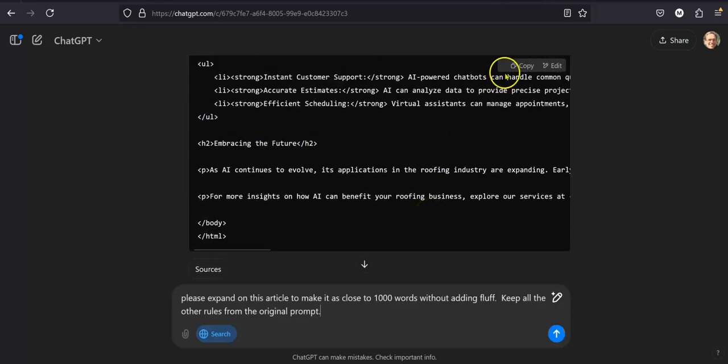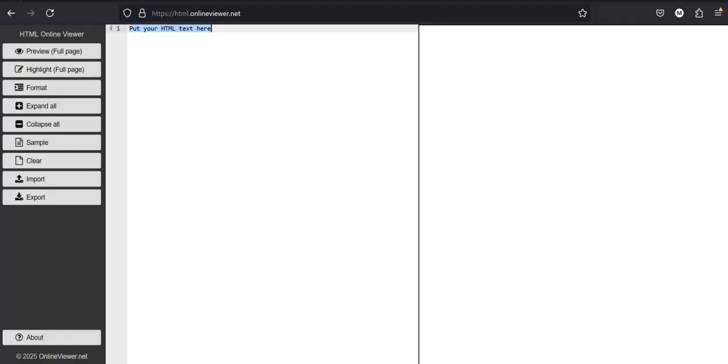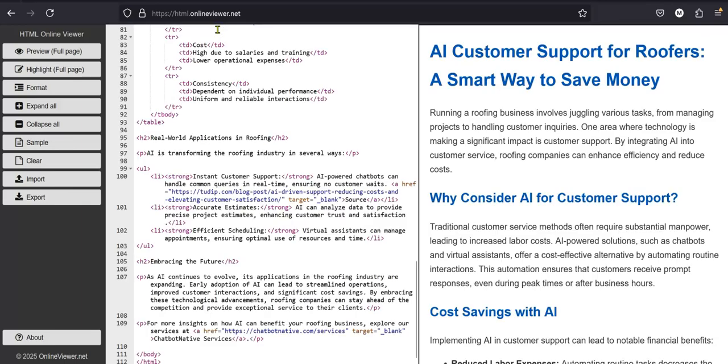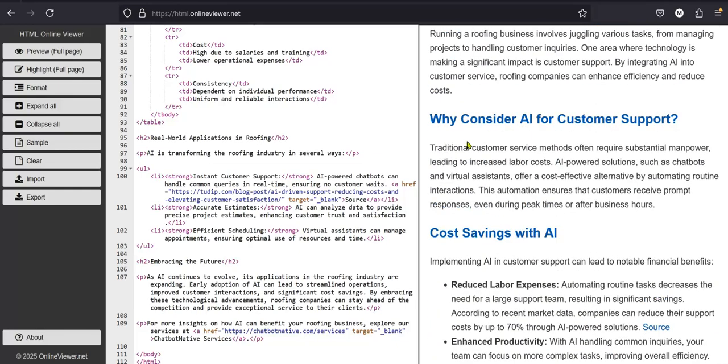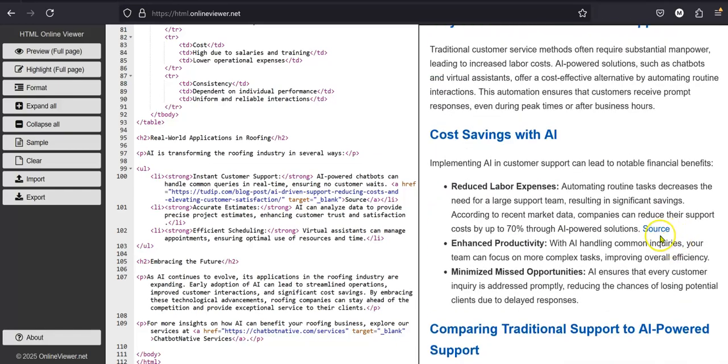But before we do that, we're going to copy this and we're going to go over to an HTML editor. Okay, I think the editor's here. Yeah, there it is. All right, put your HTML text here. So we'll go ahead and highlight that. Oh, it was already highlighted. Control V. All right, AI customer support for roofers. Let's see how many words. We'll check their links. I don't see any links yet. Oh, there's one link. It's listed as a source.